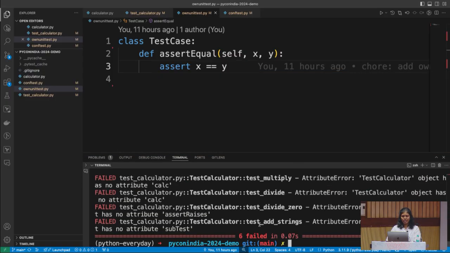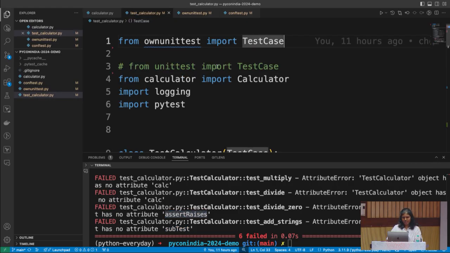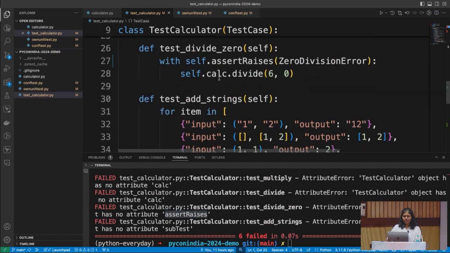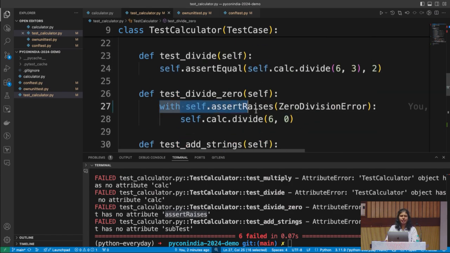At least half the errors are going to go away. There is still one more error, but we will come to that. Next we have subTest and assertRaises. Let's spend some time here. Here on assertRaises, what is this in Python construct?